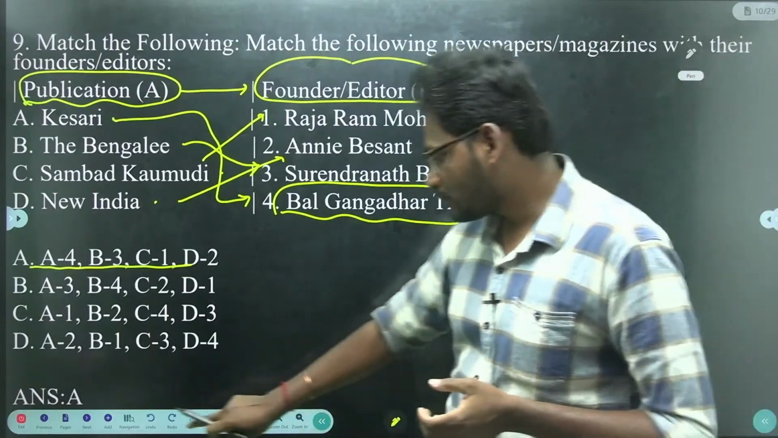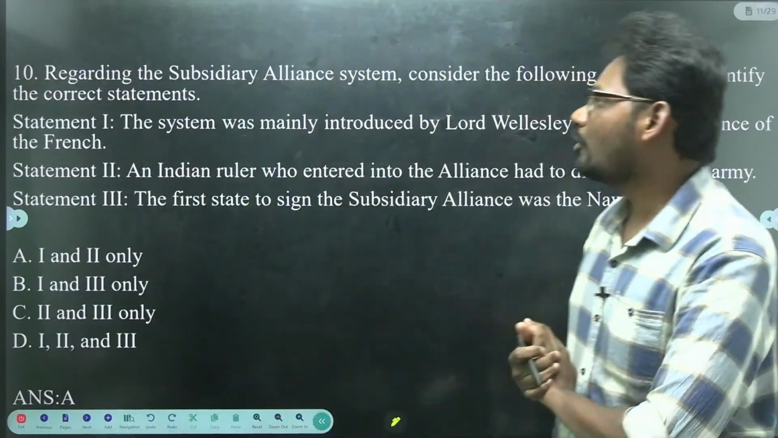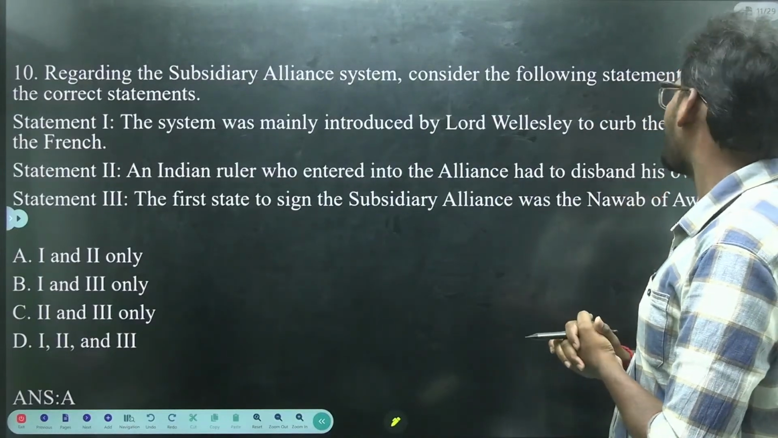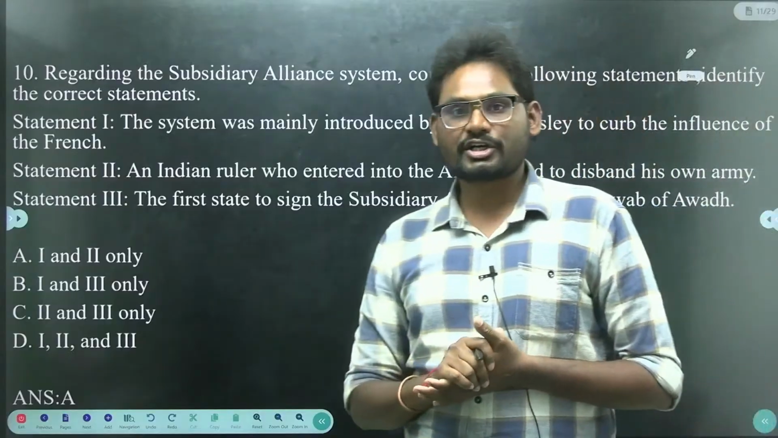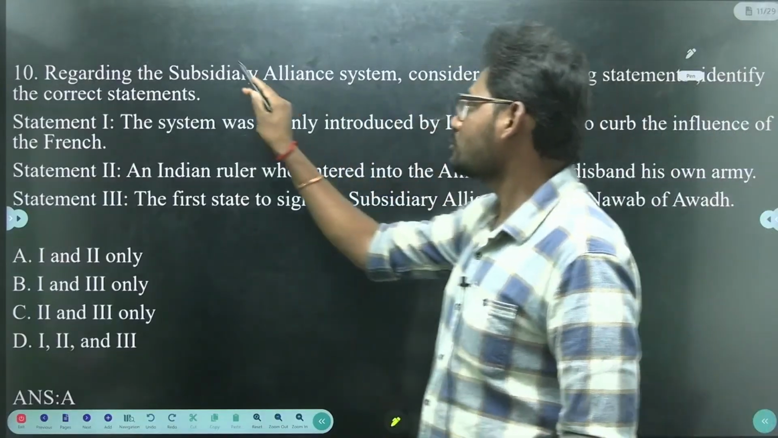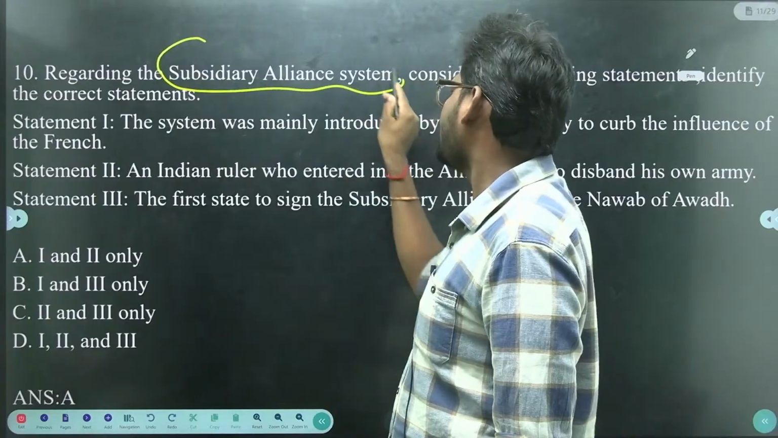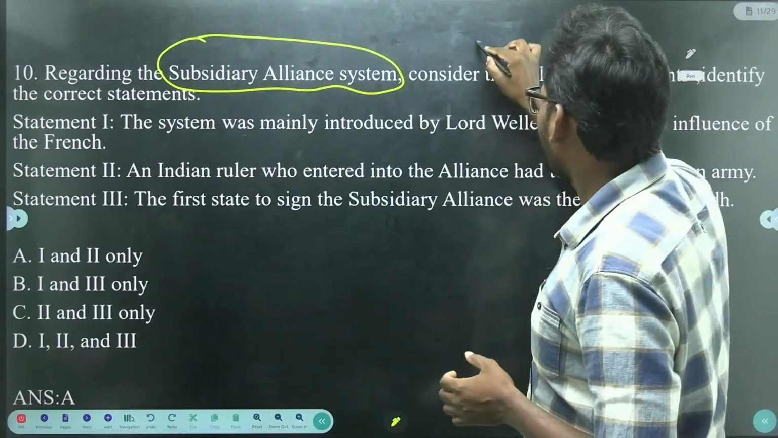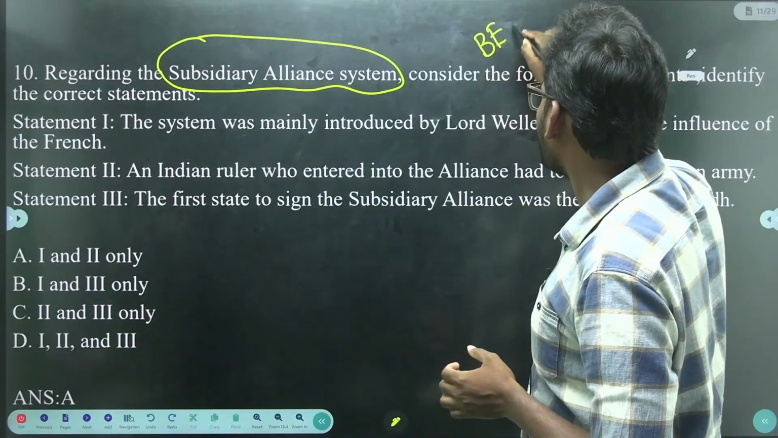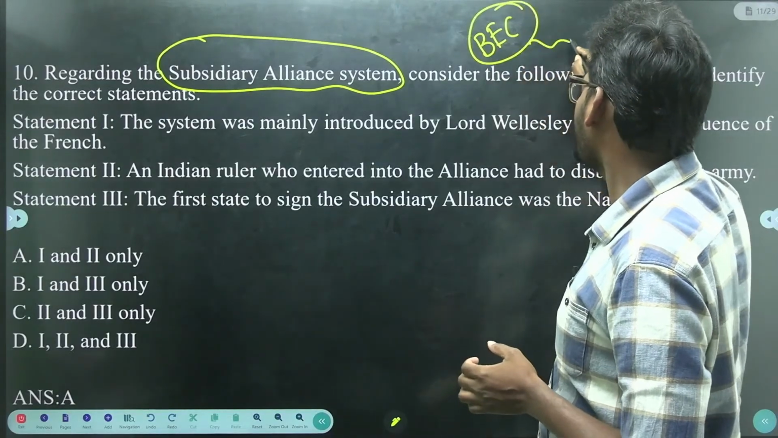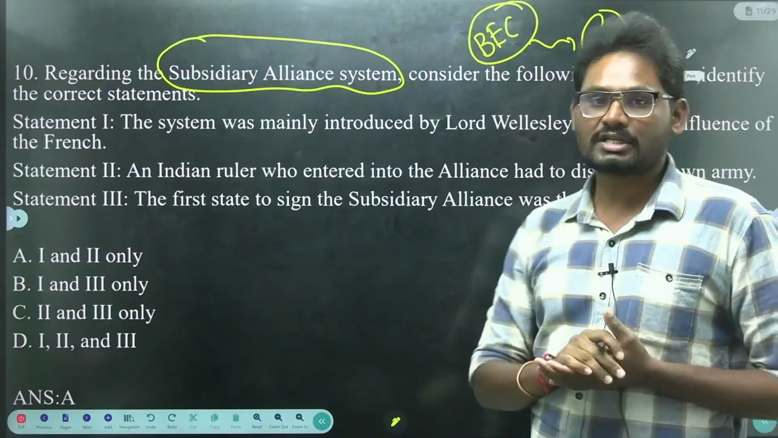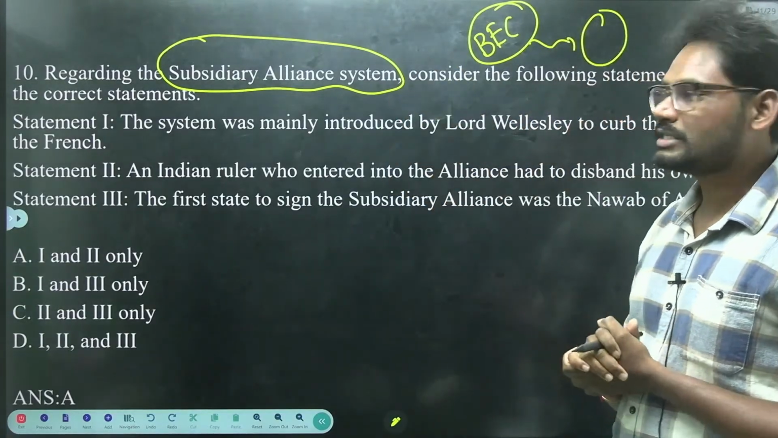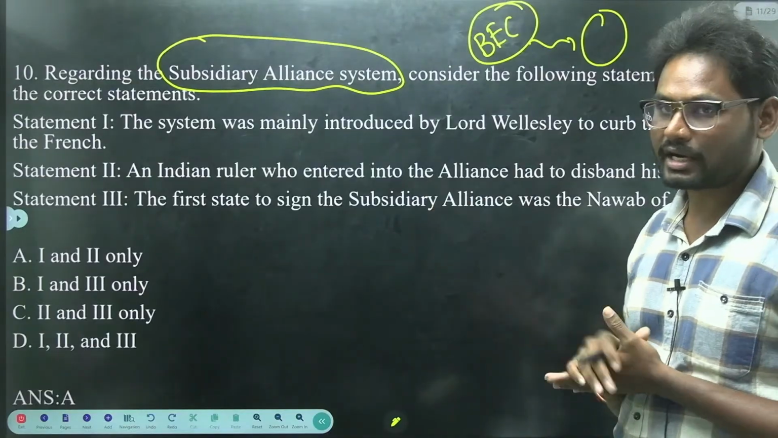Okay. So next question, regarding the subsidiary alliance system, consider the following statements and identify the correct statements. Here a concept is known as subsidiary alliance system. The subsidiary alliance system was introduced by the British East India Company on the Indian princely states. Let us go through the statements and identify the correct ones.